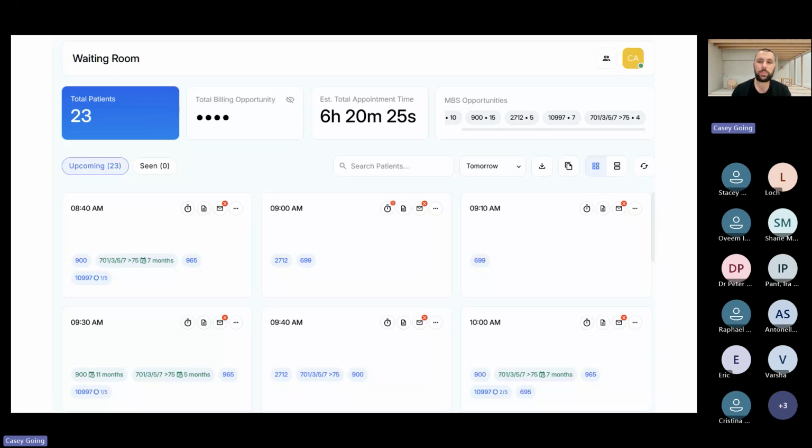So that's the waiting room. We're just updating it to make it more user-friendly and also more useful. That's part of the BP integration. So if you're interested in the BP integration, we're doing a 2-month promo where you can integrate for free and give it a try for 2 months and see how you like it.